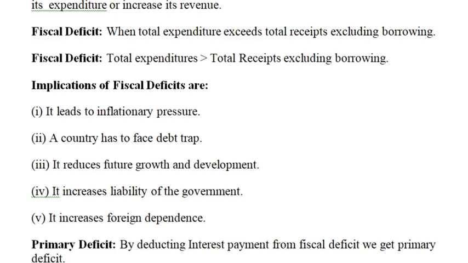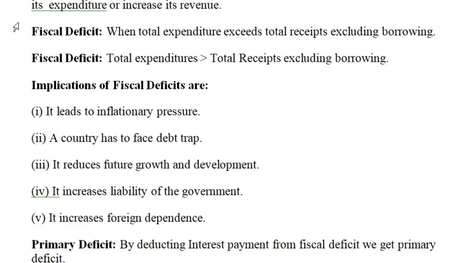Revenue deficit is a part of fiscal deficit, so fiscal deficit can also be calculated as revenue deficit plus capital expenditure minus non-debt creating capital receipts. One more way: fiscal deficit is equal to borrowings.